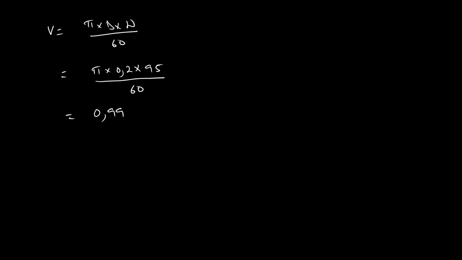To calculate speed, we use the formula pi times diameter times rotational speed all over 60. So pi times 0.2 times 95 over 60 will give us 0.995 meters per second.